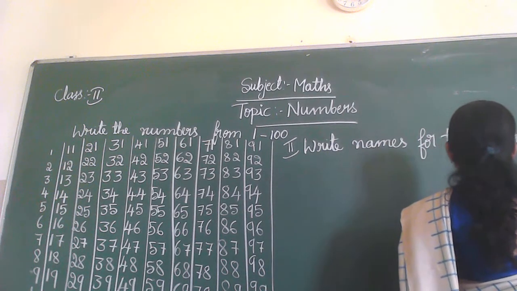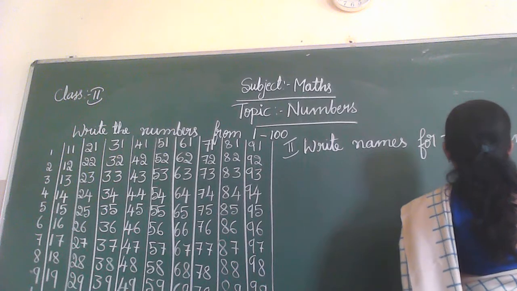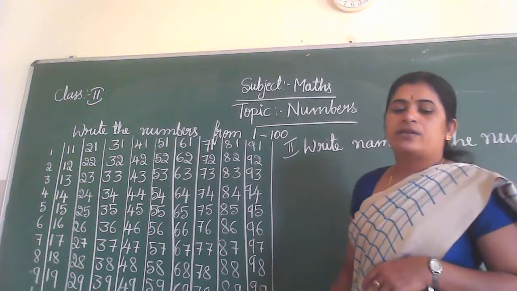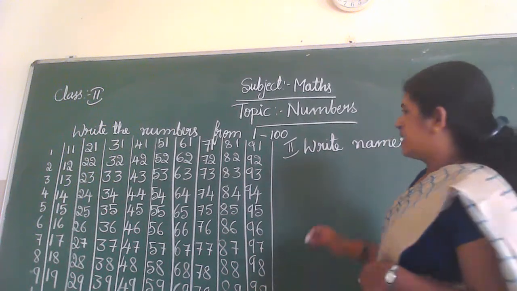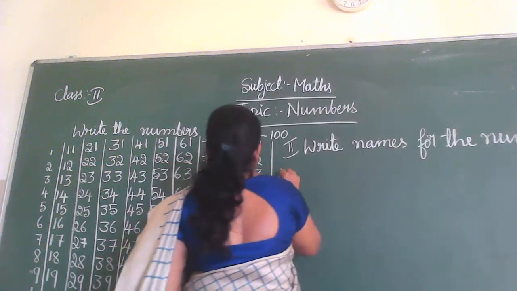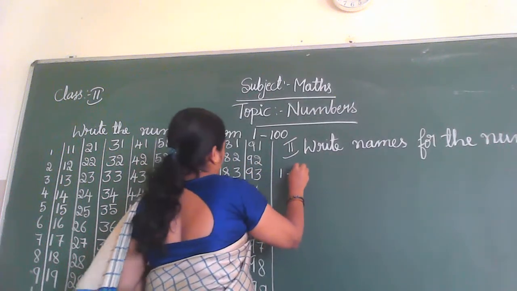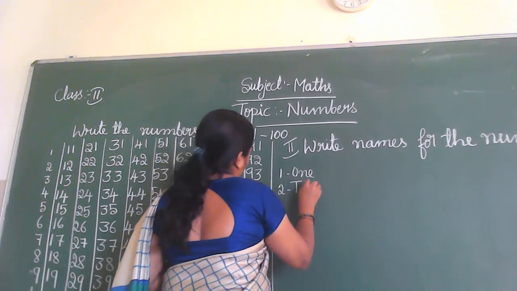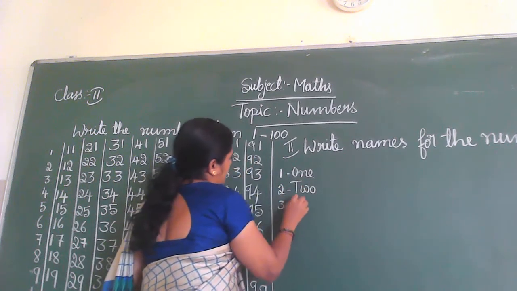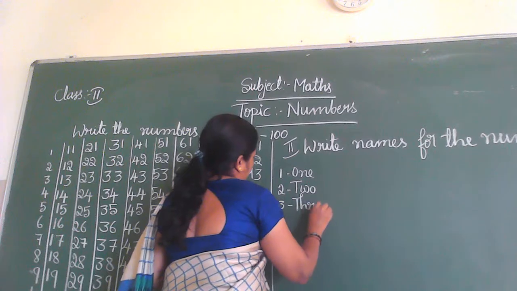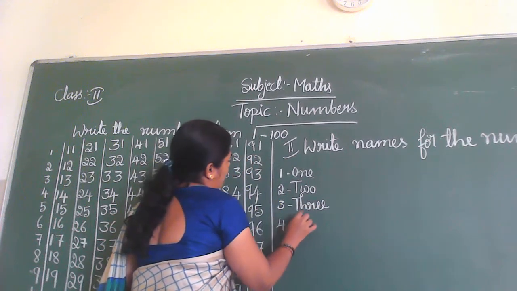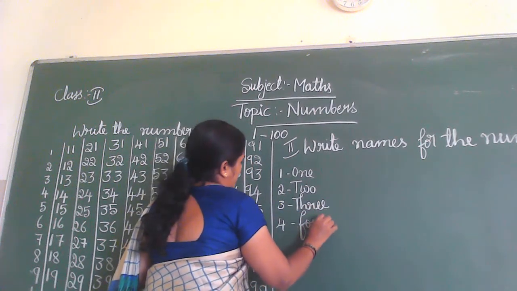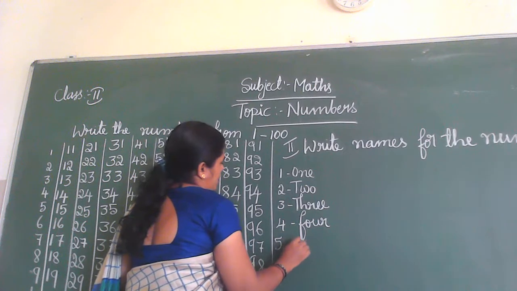Numerals means numbers. Write the names for the numerals. Numbers 1 to 10 have very easy spellings. O-N-E, 1. T-W-O, 2. T-H-R-E-E, 3. F-O-U-R, 4. F-I-V-E, 5.